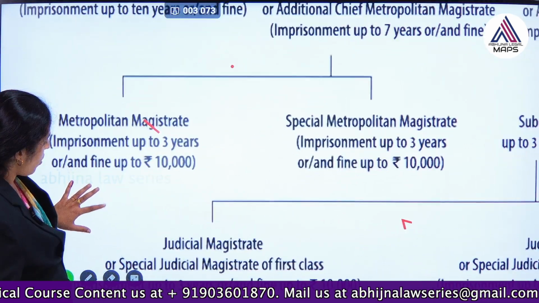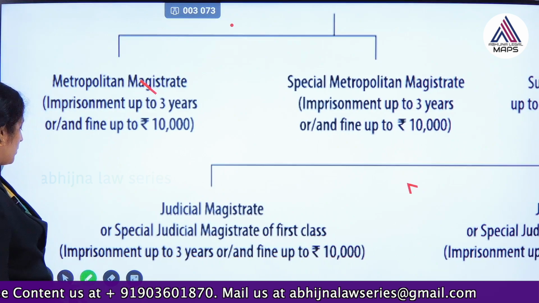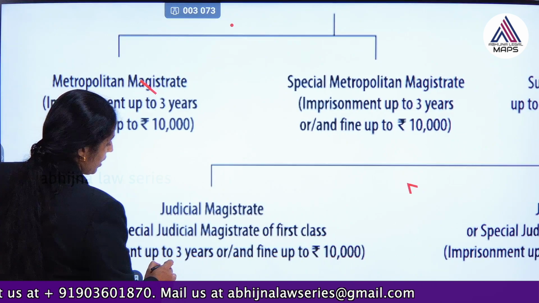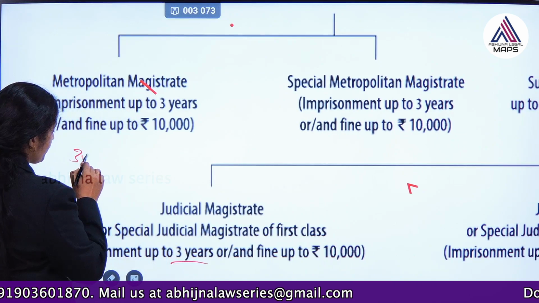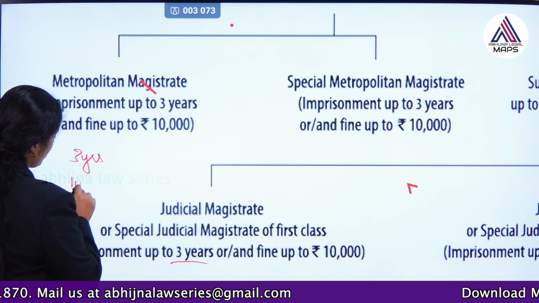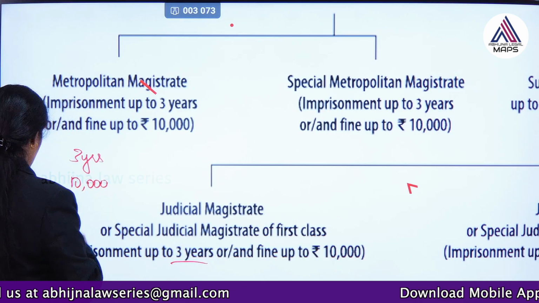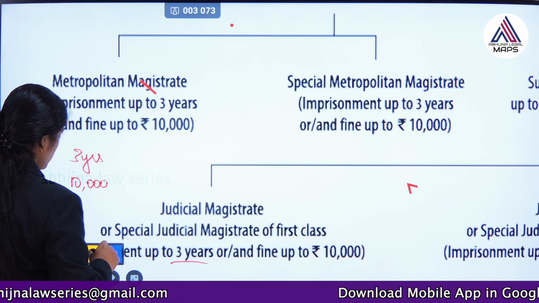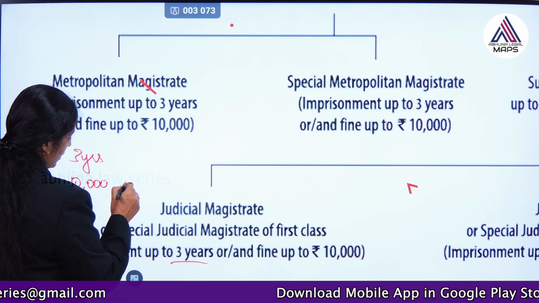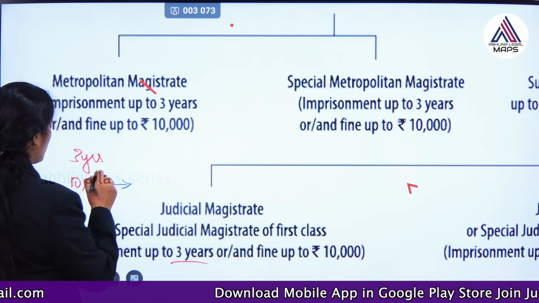See, judicial magistrate or special judicial magistrate of first class, they had the power to give sentence up to 3 years and up to 10,000 fine. So, now what has been made? A new change which has taken place is that the fine limit has been increased.